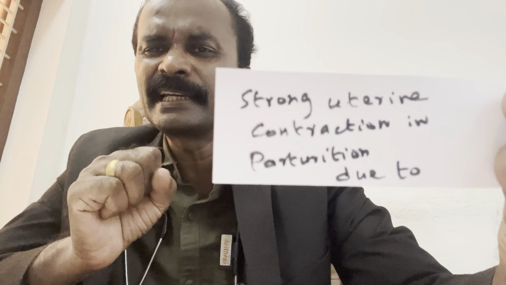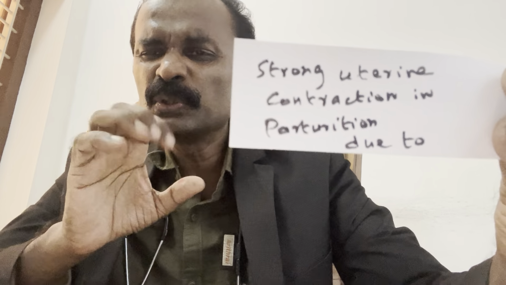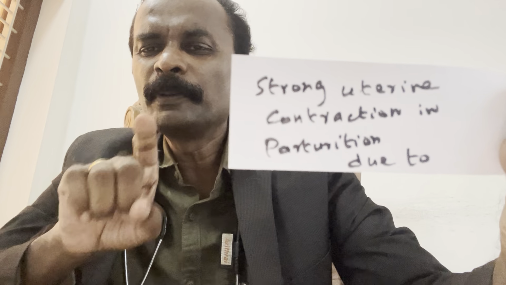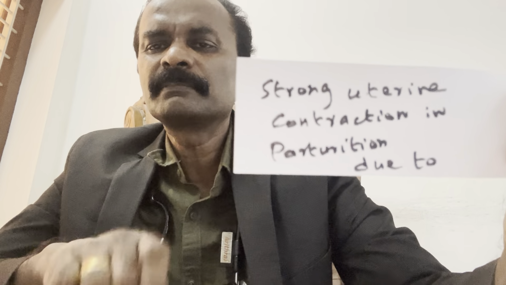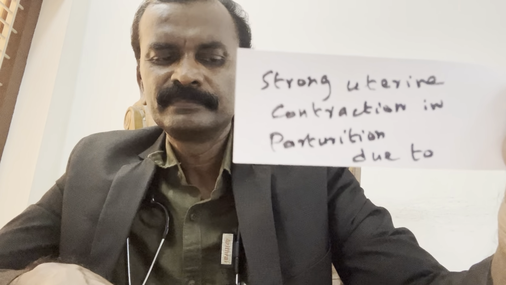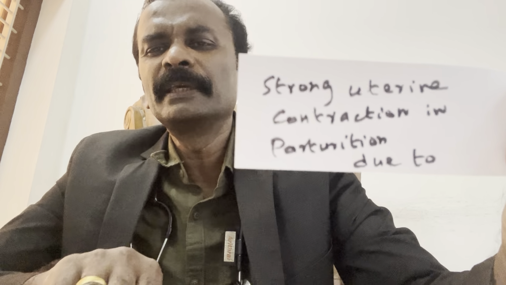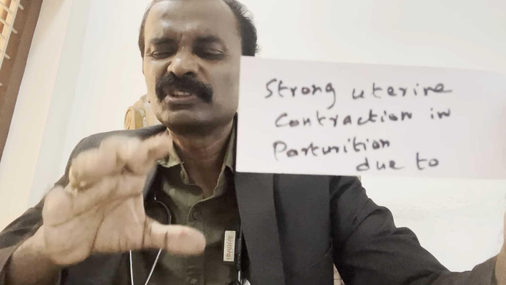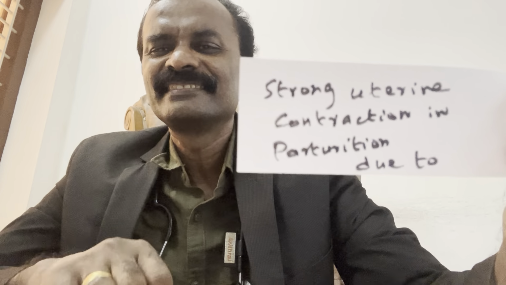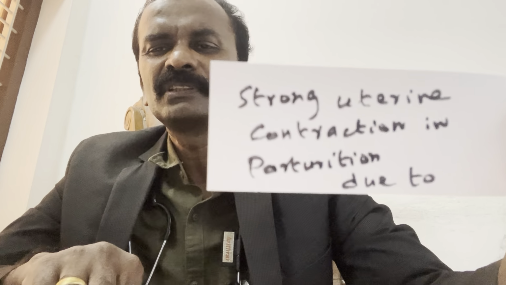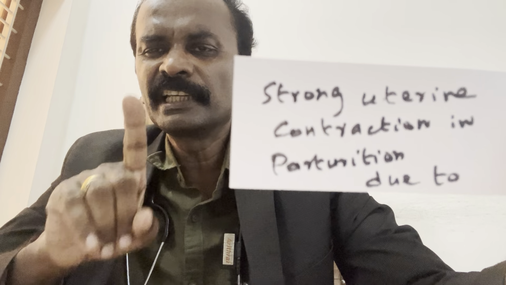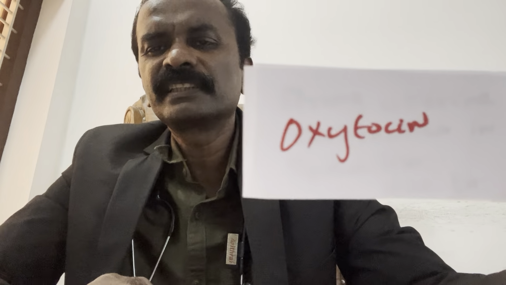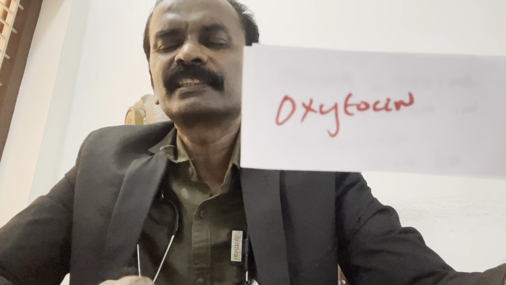Strong uterus contraction. Strong uterus contraction in parturition is by what? Do you know the meaning of what parturition means? Delivery of the baby. So strong uterus has to contract to deliver the baby out. So what is responsible? Single most hormone is oxytocin.